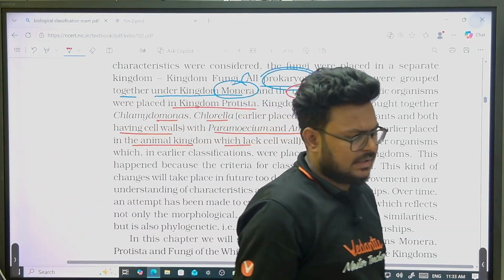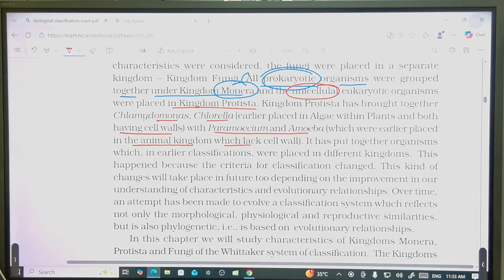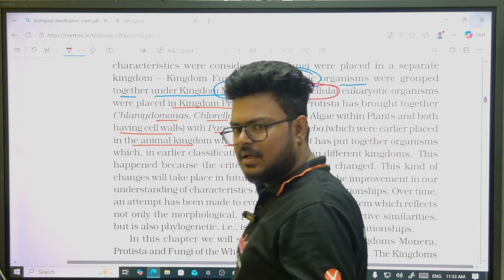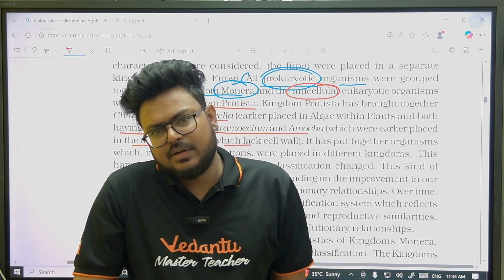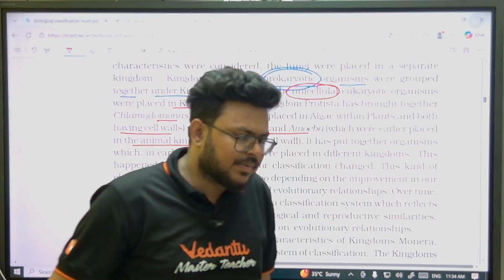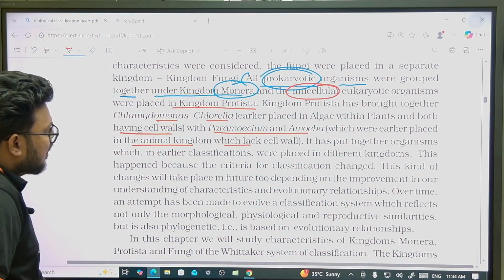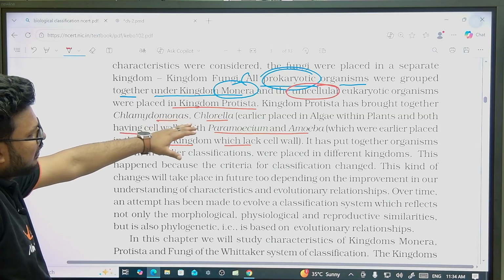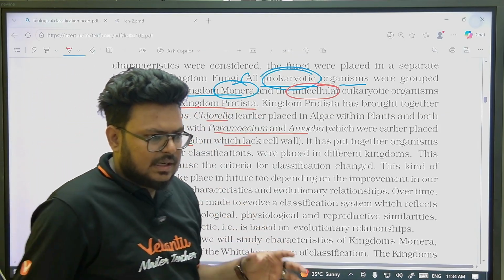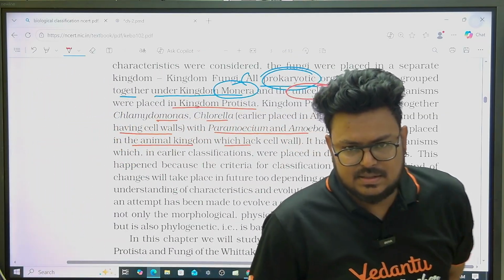Now, this line is important and also confusing. Why confusing? Chlamydomonas and Chlorella, guys, you still study in algae, in plants. Yes, they are unicellular, but they are eukaryotes and can do photosynthesis. But here they are mentioning that kingdom Protista brought together Chlamydomonas and Chlorella. Like I said, there are multiple types of classification systems.